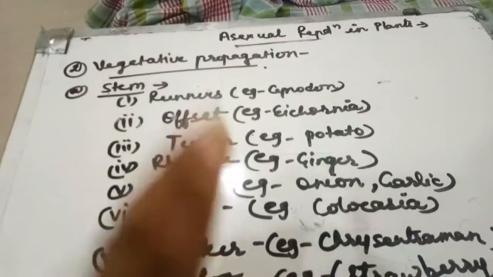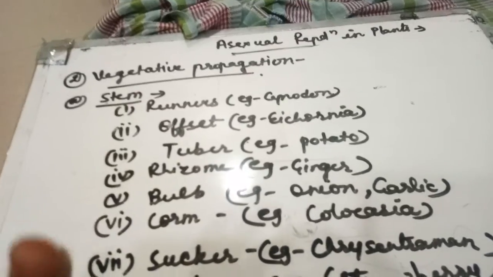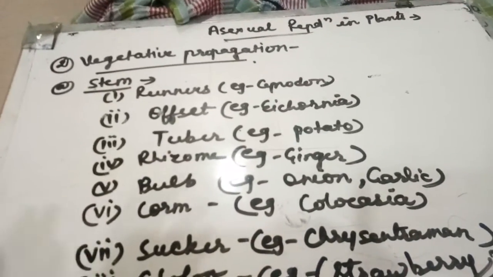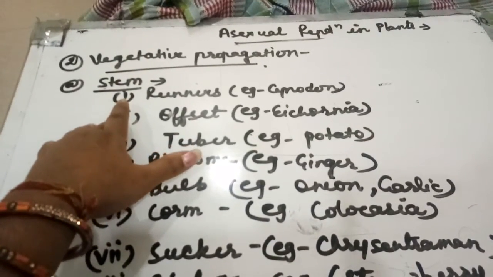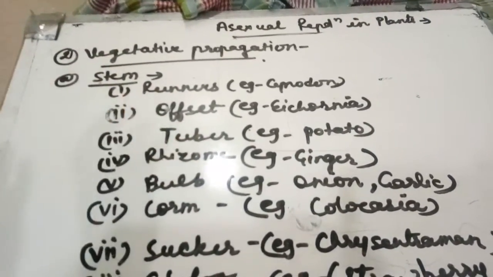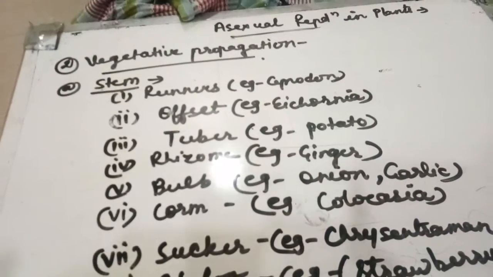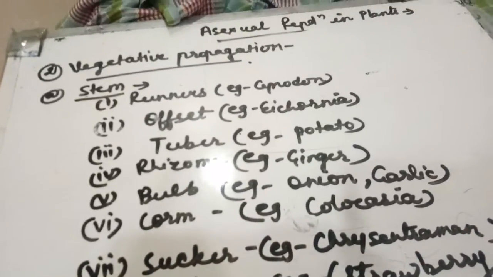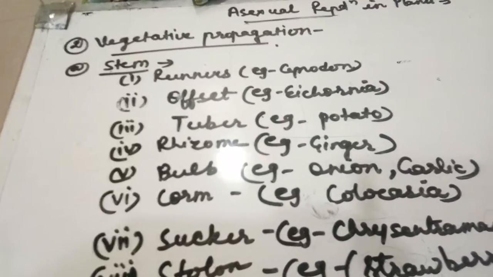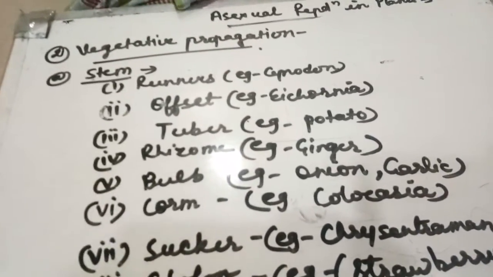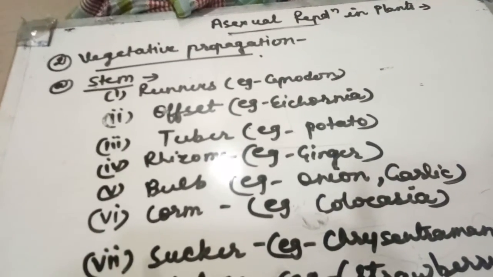Students, in this video we'll continue the topic of asexual reproduction in plants. In asexual reproduction in plants, I'll take here vegetative propagation. Vegetative propagation means asexual reproduction by stem, by leaf, by root. These stem, leaf and root are called vegetative propagules, which help in the production of a new individual.